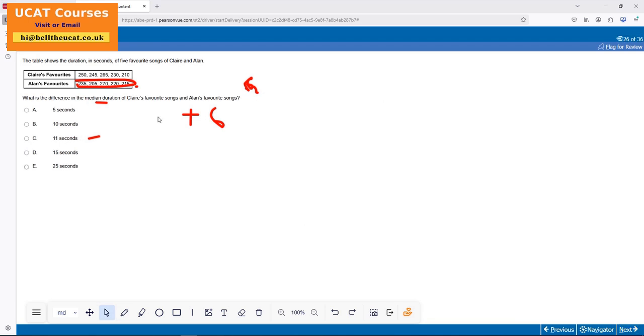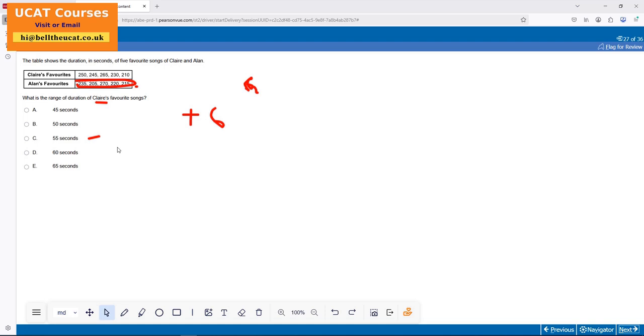Right, what is the difference in the median of Claire's and Allen's? Median of Clare. A third option, 5 options there. 1, 2, 3, 2, 4, 5. 1, 2, 3. Yeah, is that 15? 215 and 245. Is that 35? 25? 25. 25. Right, here we go.